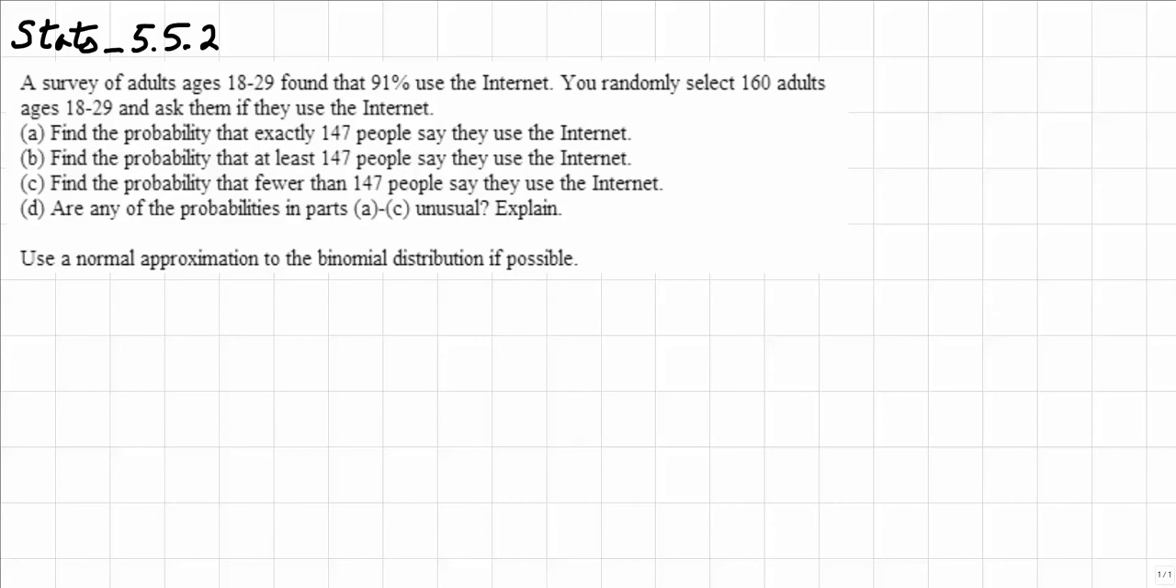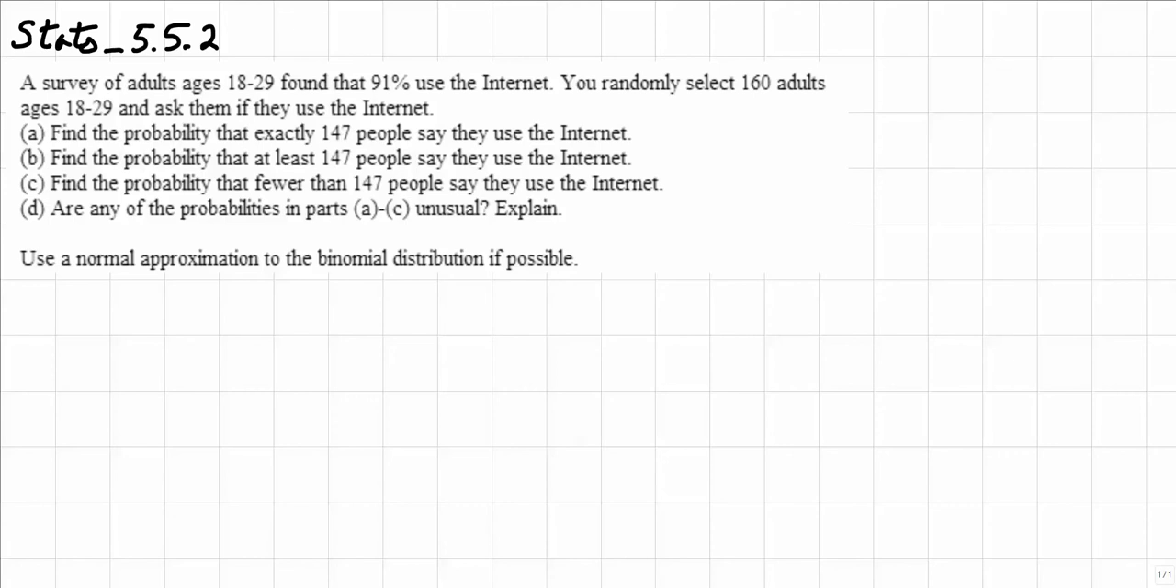A survey of adults ages 18 to 29 found that 91% use the internet. You randomly select 160 adults ages 18 to 29 and ask them if they use the internet. A. Find the probability that exactly 147 people say they use the internet.